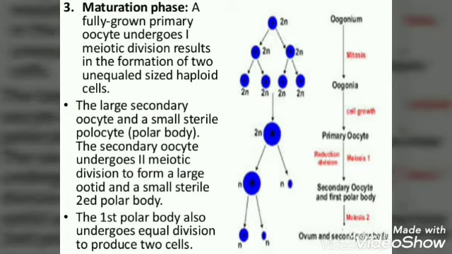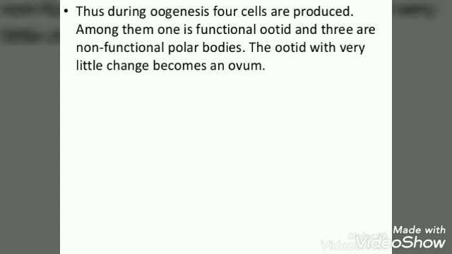The secondary oocyte undergoes second meiotic division to form a large ootid and a small sterile second polar body. The first polar body also undergoes equal division to produce two cells. Thus, during oogenesis, four cells are produced. Among them, one is a functional ootid and three are non-functional polar bodies. The ootid with very little change becomes an ovum.